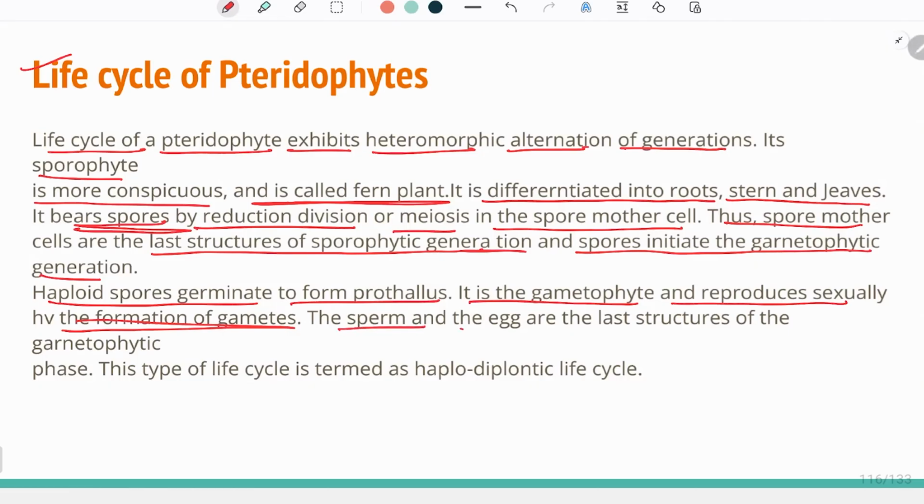The sperm and the egg are the last structures of the gametophytic phase, after which, when the fertilization takes place and zygote is formed, again the restoration of the sporophytic plant body takes place. So, this type of life cycle is called haplodiplontic life cycle because one stage is haploid and the other one is diploid.